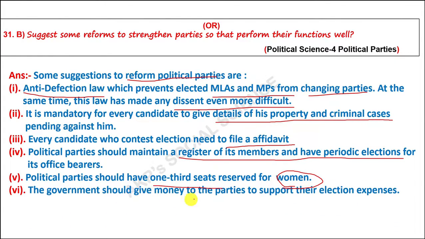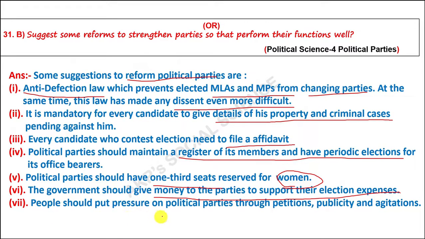The government should give money to parties to support their election expenditure. Nowadays, we are seeing that a lot of people are distributing money before elections to beg for votes. Instead of that, the government should fund them, as politics becomes more expensive, so the government must support almost all political parties for their existence.